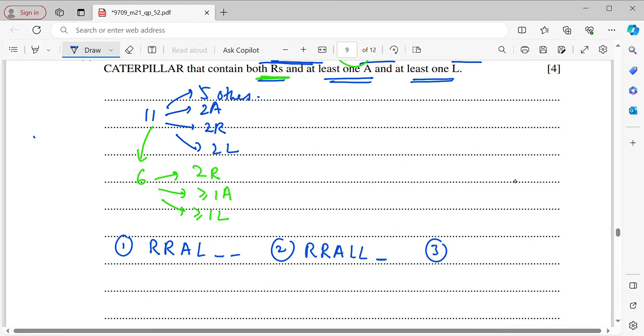The third case is probably I need 2R, 2A, and 1L. So these are the 5 letters, I need 1 more, 6 letters. Or the fourth case, it will be 2R, 2A, and 2L. Okay, so for your information, all these underlines will be chosen from 5 others.